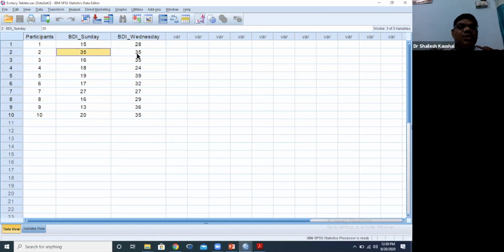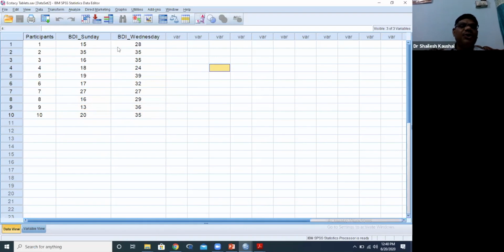There is no change. And then again depression level less on Sunday but more on Wednesday. Now again it is increasing. So everywhere we can see the depression level increasing. Is it clear or not? So in this case we should check